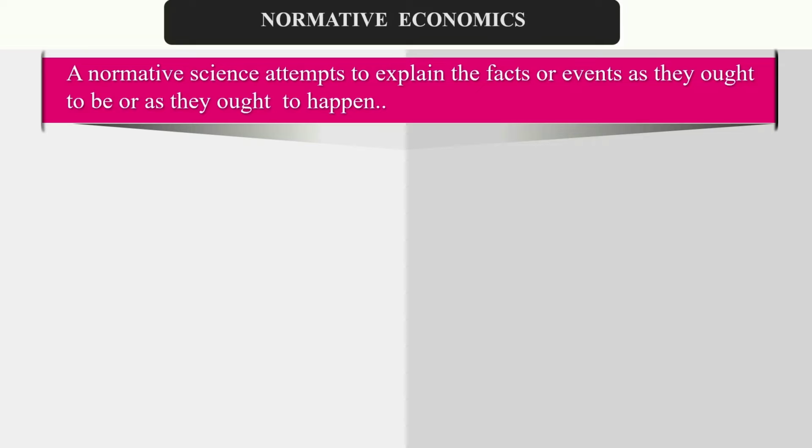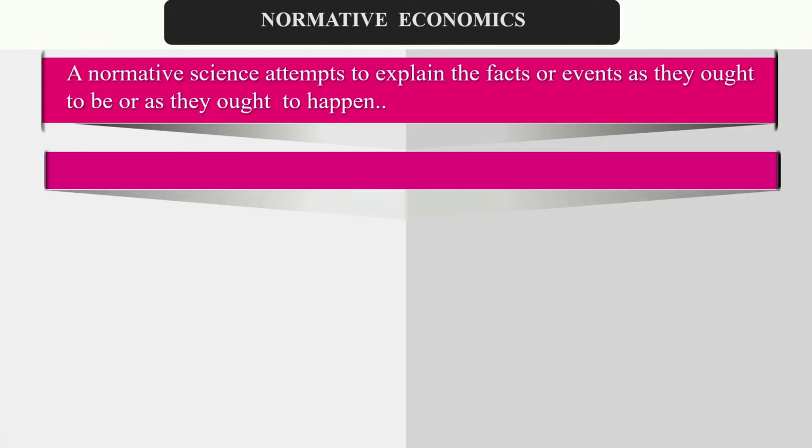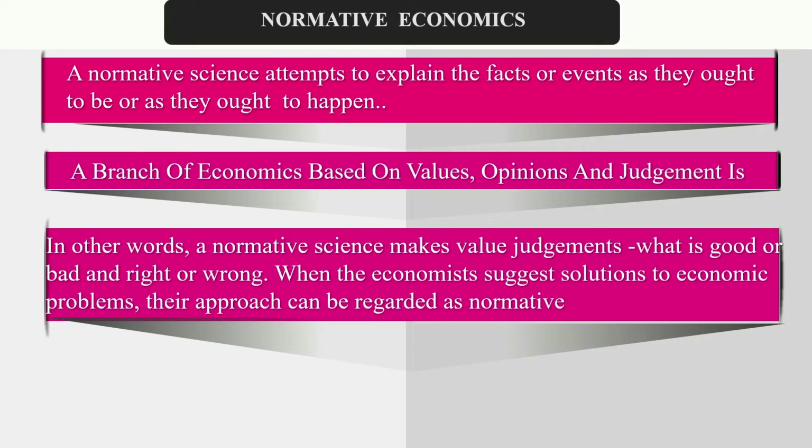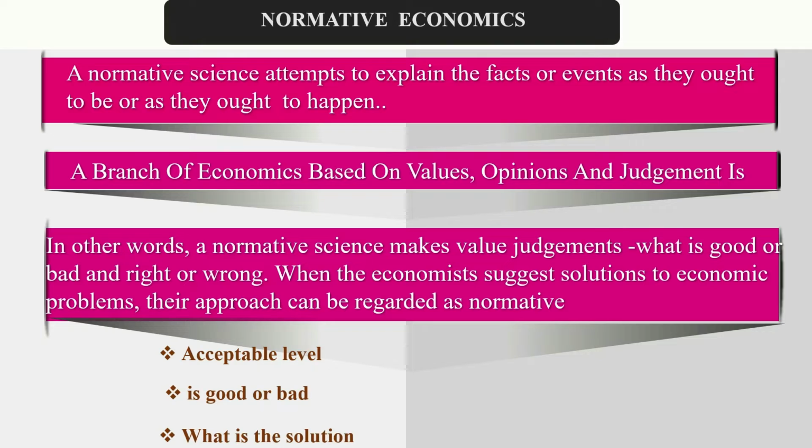So, in other words, a normative science makes value judgments about what is good or bad or right or wrong. When economists suggest a solution to an economic problem, their approach can be regarded as normative economics. Here is an example: is an acceptable level good or bad, or what is the solution? For example, for the inflation rate, we can say what is the acceptable level of inflation.